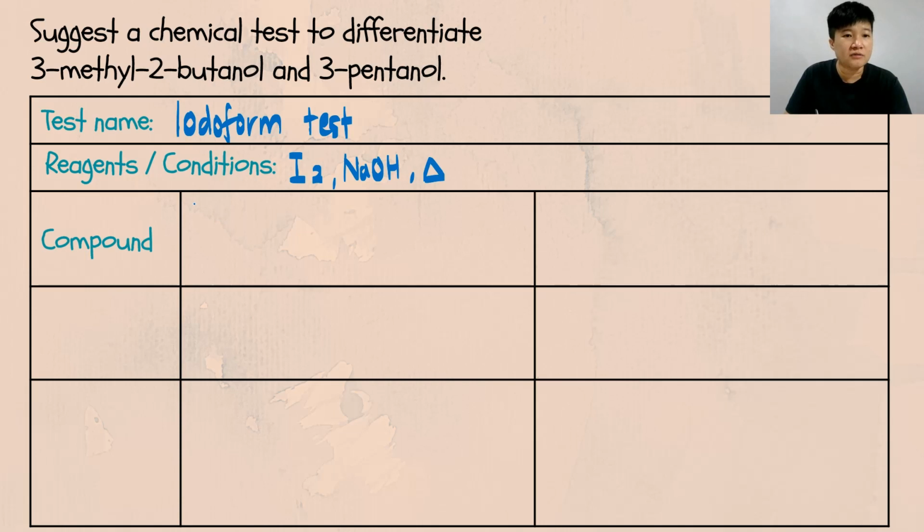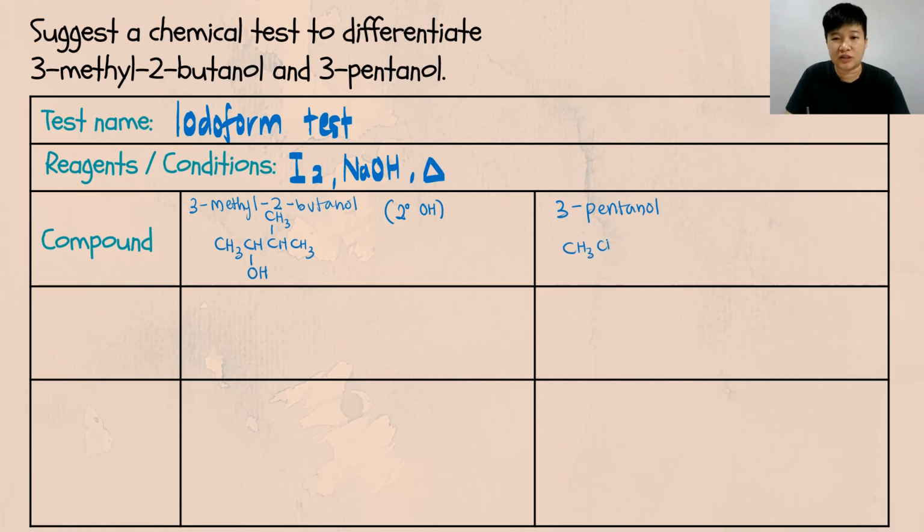Next is the compound. The first compound that you have is your 3-methyl-2-butanol. So your 3-methyl-2-butanol should look something like this. And do we need to classify the alcohol over here? You can classify, but it's not necessary. So you know that this is a secondary alcohol. Next, you have your 3-pentanol. So write down your 3-pentanol and draw the structure. And your 3-pentanol shall look something like this.